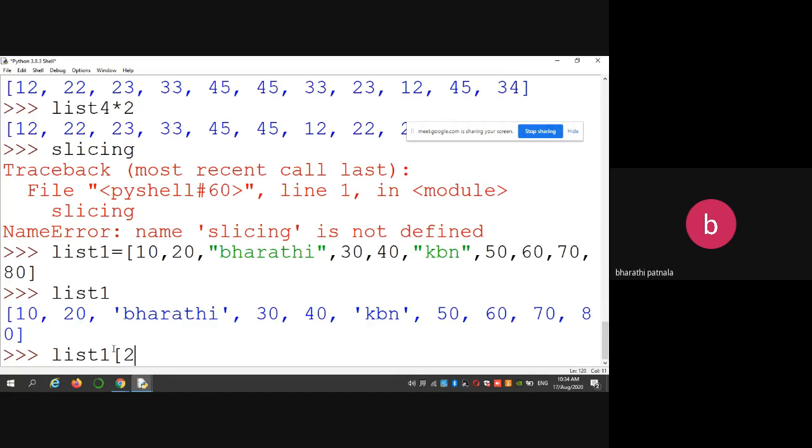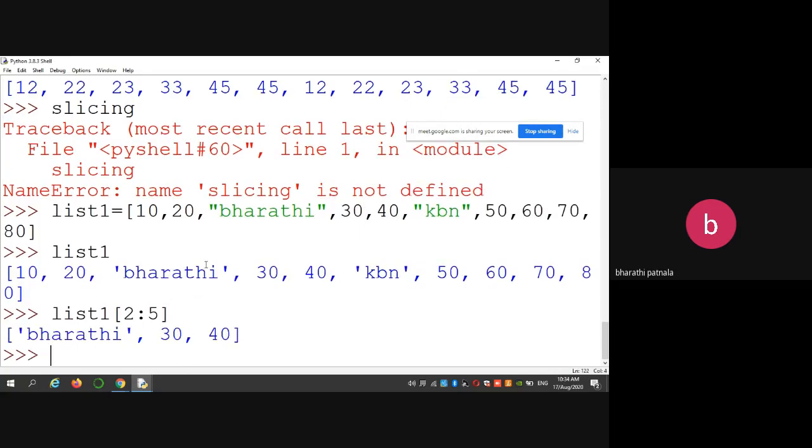From 2 onwards, colon, up to where? 2, 3, 4. Okay. So 4 antunnam kabatti you have to give 5. So then it will display 2 to, suppose this is I and this is J, for example, then it displays the elements from ith position to J minus 1. Okay. So andukane 2, 3, 4.